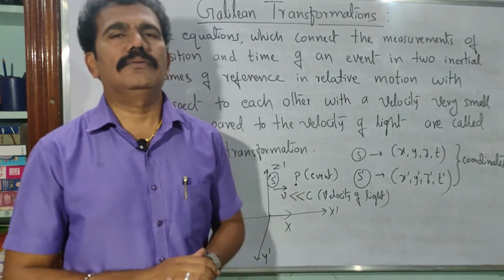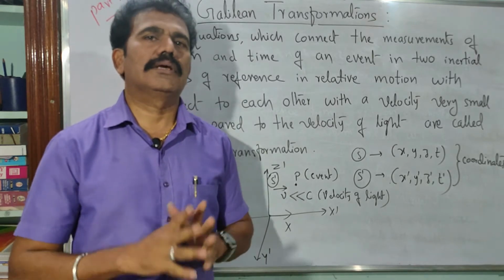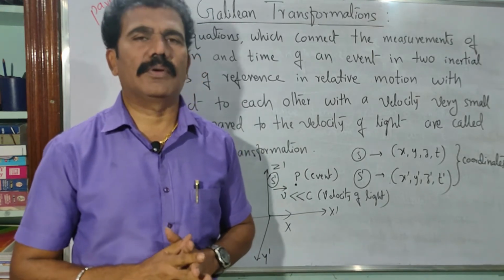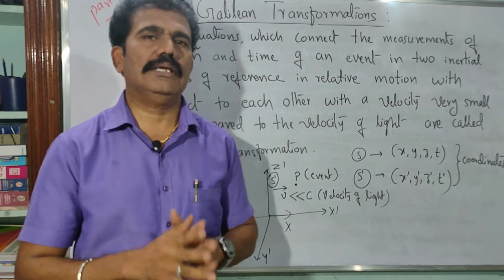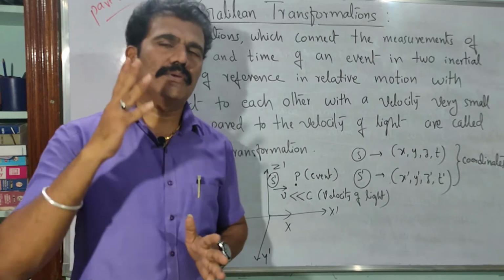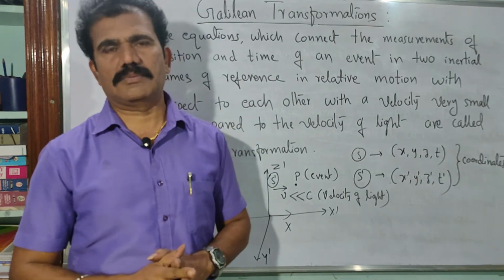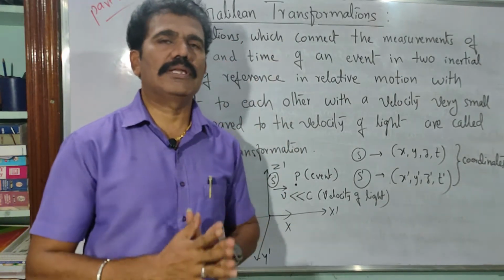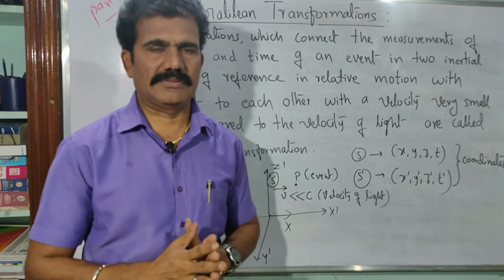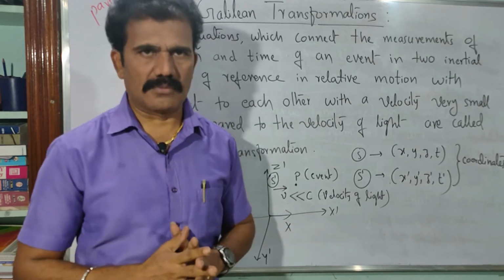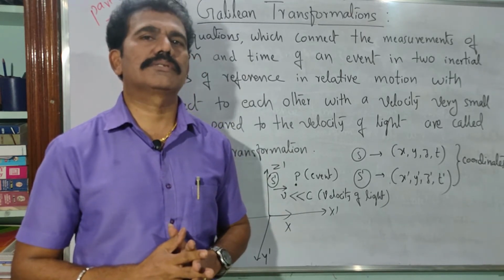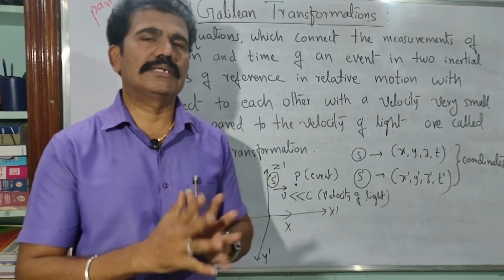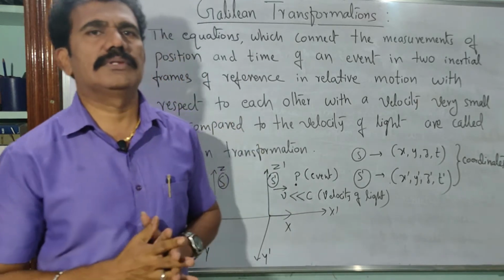Now suppose I consider the measurement of the position of a particle, or an event, with respect to two observers. Because it is a comparison, Galilean transformation is basically a comparison between the two measurements by the two observers. So what do you mean by two observers? You have to differentiate the observers, right?